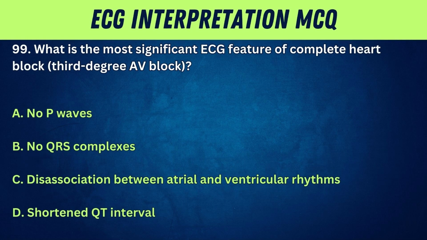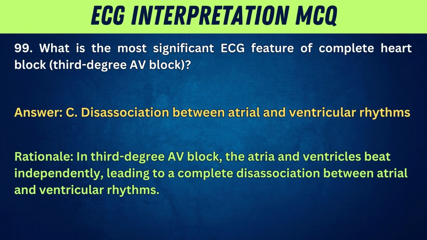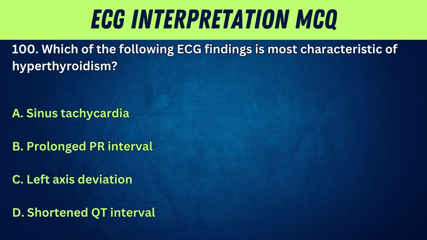99. What is the most significant ECG feature of complete heart block, third-degree AV block? A. No P waves. B. No QRS complexes. C. Dissociation between atrial and ventricular rhythms. D. Shortened QT interval. Answer: C. Dissociation between atrial and ventricular rhythms. Rationale: in third-degree AV block, the atria and ventricles beat independently, leading to a complete dissociation between atrial and ventricular rhythms.